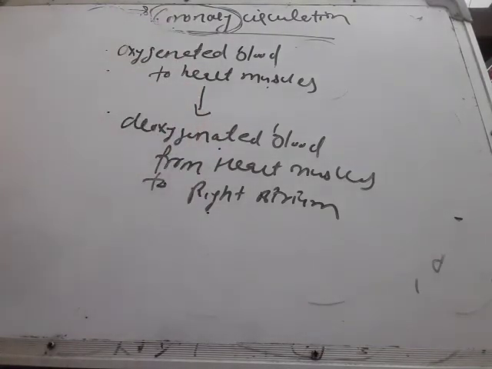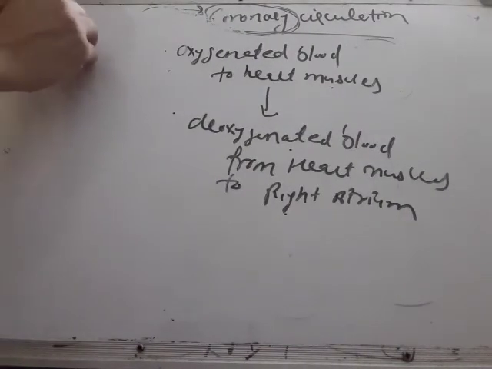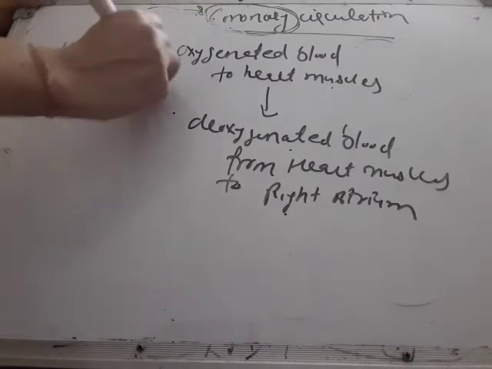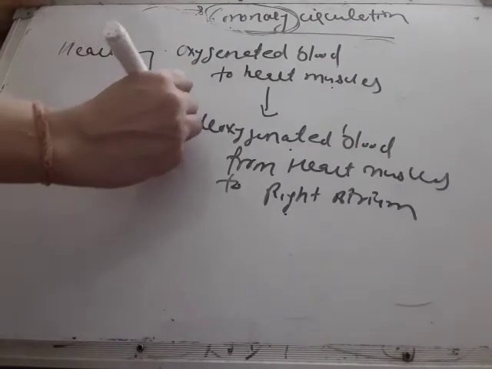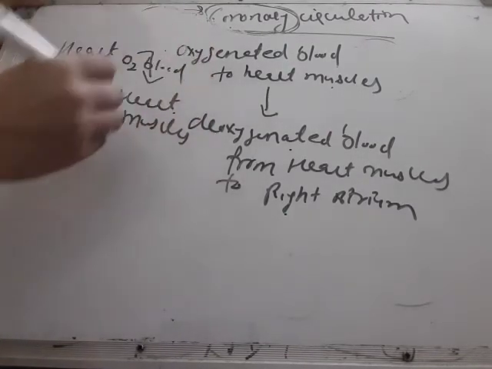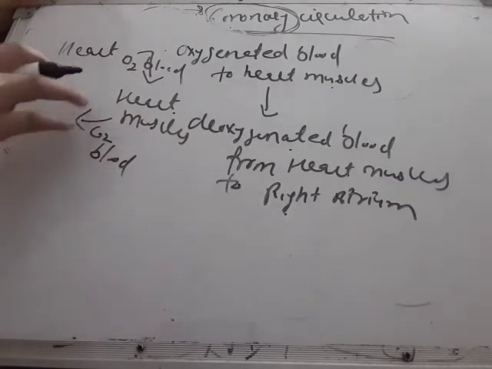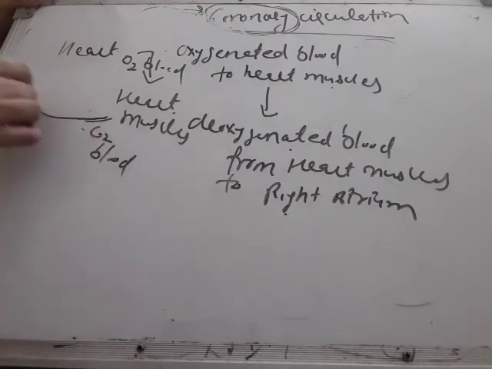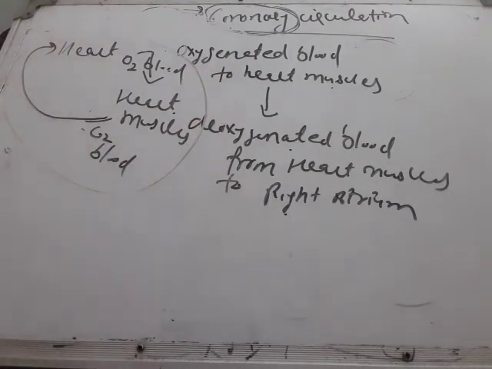This is coronary circulation, or you can also write it like this: from the heart to the heart muscles, oxygenated blood, and from the heart muscles, deoxygenated blood, back to the heart. This is a very small one, coronary circulation.